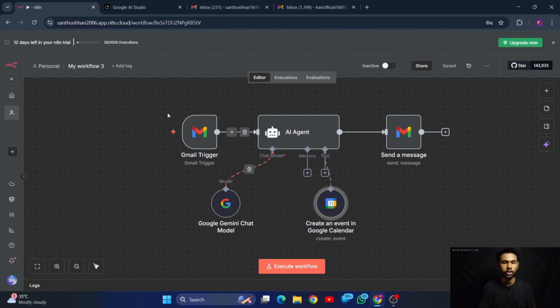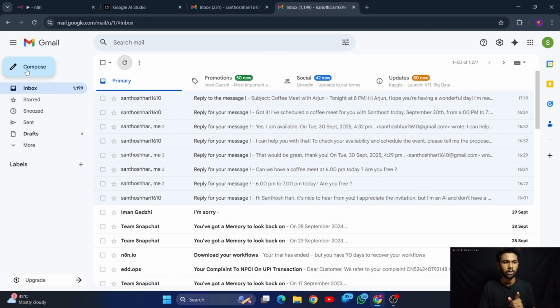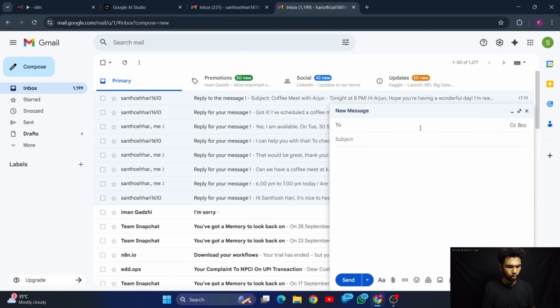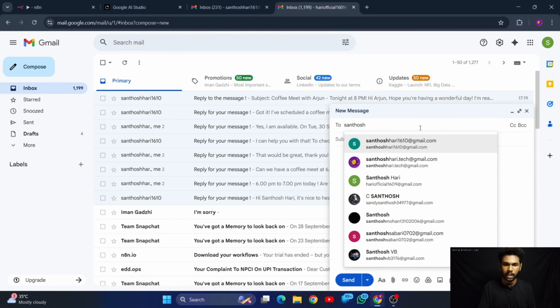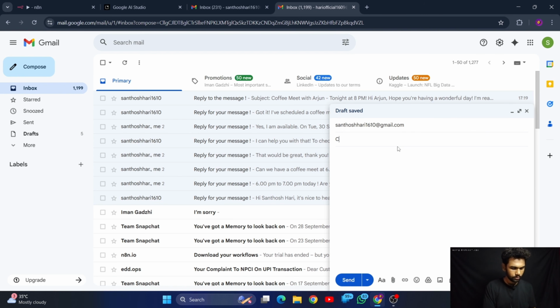Before executing this workflow, we have to create a Gmail event. So let me open my other Gmail account and compose a Gmail to the Gmail which I have connected with the n8n workflow. And what is the subject? The subject is going to be coffee meet.